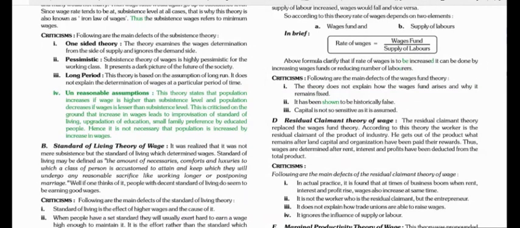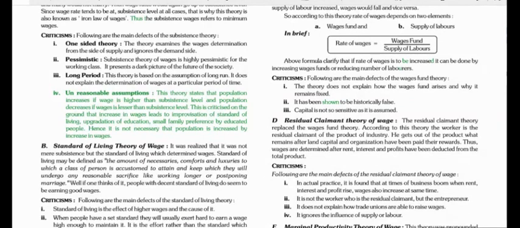Now, the third criticism is that it is termed to be a long-period theory. This theory is based on the assumption of a long term. It does not explain the determination of wages at a particular period of time. The fourth criticism faced by this theory is unreasonable assumptions. The three assumptions which we have studied are termed to be unreasonable.